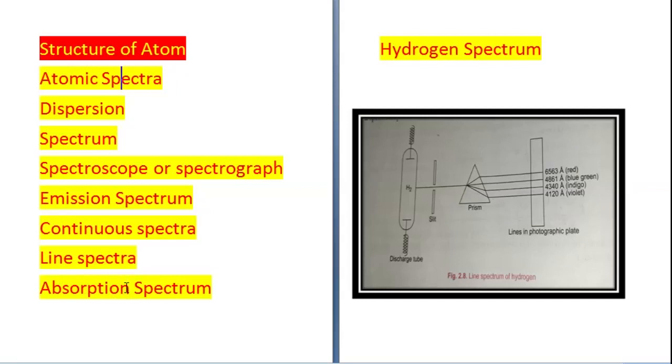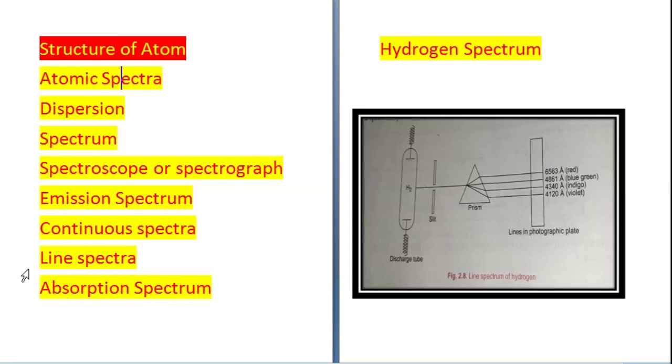Second one is line spectrum. In line spectrum, what happens? The radiations emitted by the excited substance, like if some extra energy is provided to a substance like a gas or vapor of chemical substances, and then that radiation which is being emitted by them is analyzed by a spectrograph, a discontinuous spectrum is obtained which consists of lines separated by dark bands.